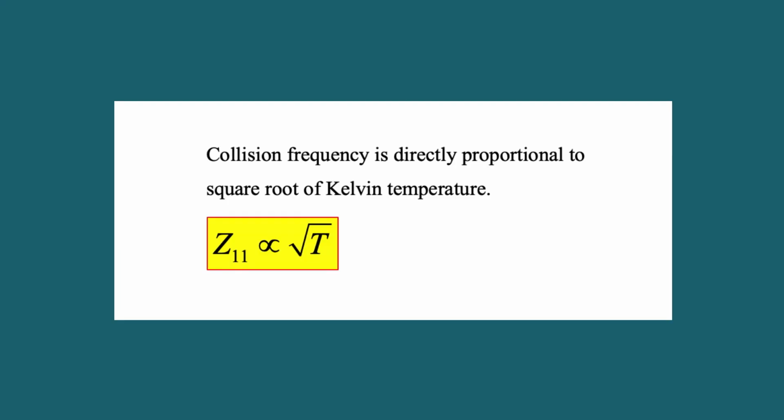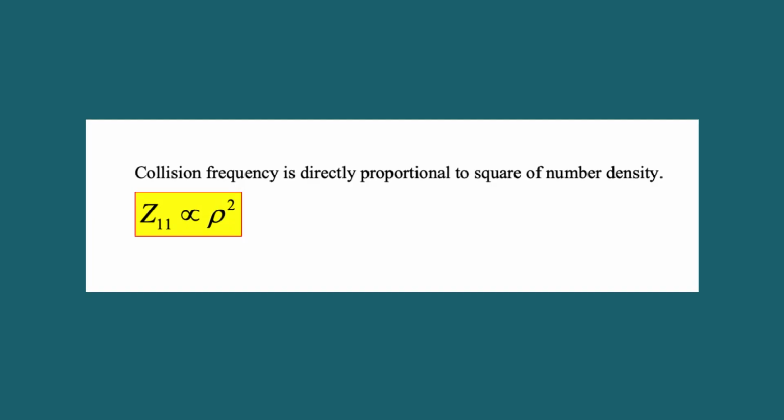Now we will discuss the effect of temperature, pressure, collision diameter, and number density. From the above expression, it can be seen that at a given pressure, collision frequency is directly proportional to the square root of Kelvin temperature. It is also obvious from the expression for Z11 that at a given temperature, collision frequency is directly proportional to the square of number density. But we know that the number density rho is equal to n by v.